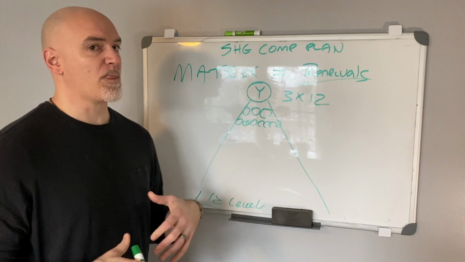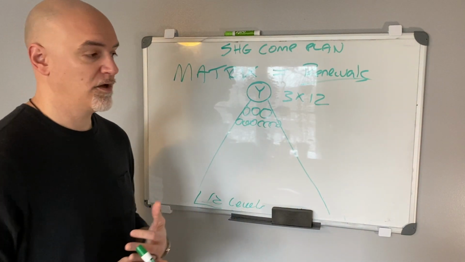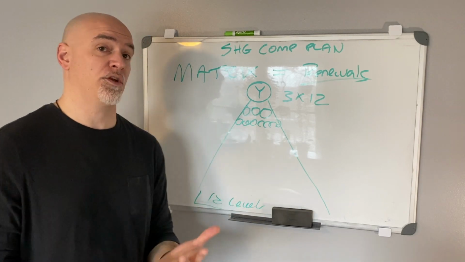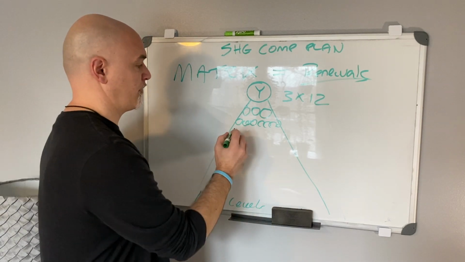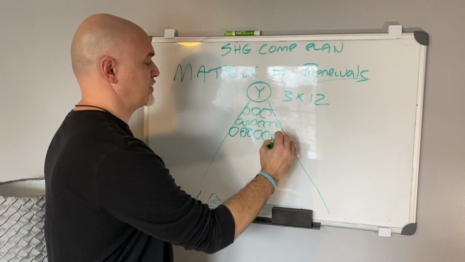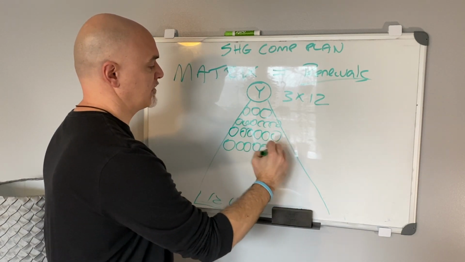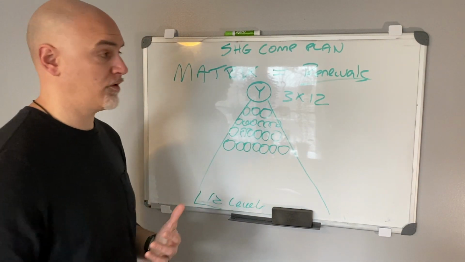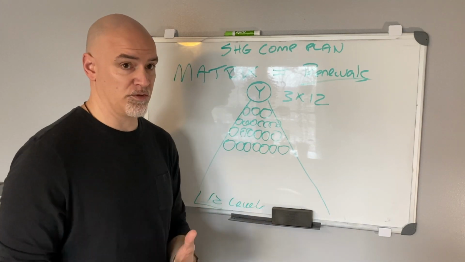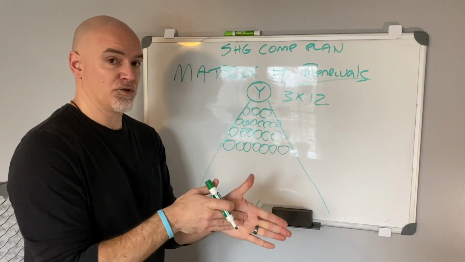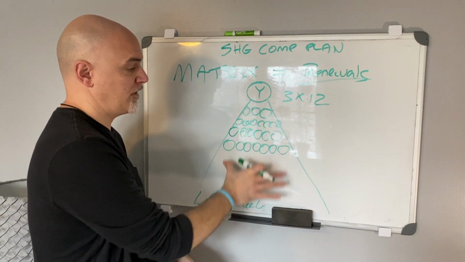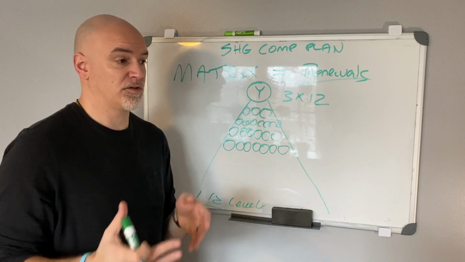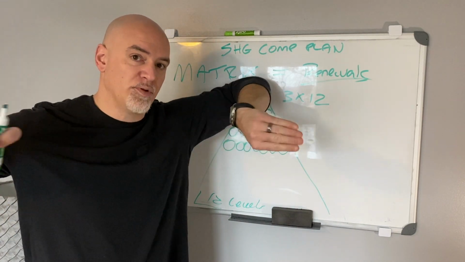So now, when you start placing people in your matrix, you're most likely going to get what's called spillover, which means someone gets placed in your matrix for you, and you're also going to have your own personal referrals in here. So I'm just going to draw some circles here, and I'm going to show you on paper here on the dry erase board what this looks like for your personal referrals. For your personals, the people that you personally sponsor, they're your direct referrals, they're in your Unilevel, but that has nothing to do with where they are placed and what you get as a commission inside the matrix. So that's where the Unilevel and the matrix are two completely separate things.